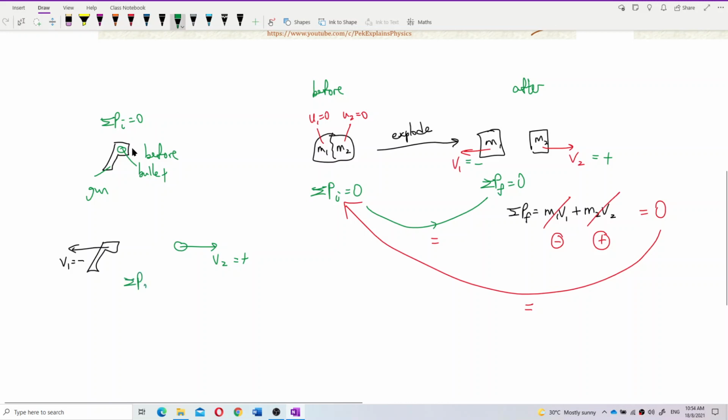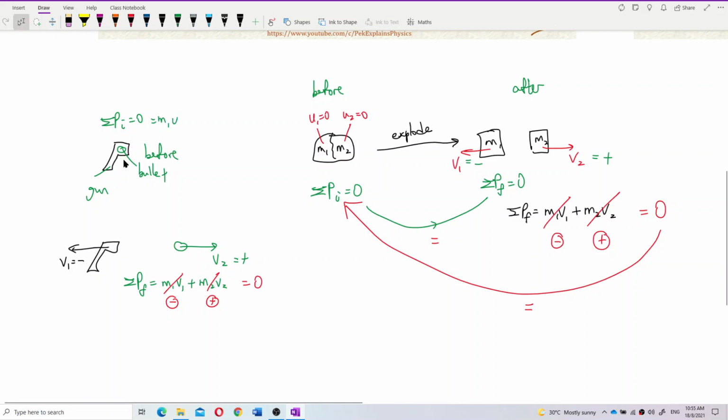We need the final momentum, 0, to be equal to the initial momentum. The total final momentum is M1 V1 plus M2 V2. This one is negative, this one is positive, they cancel and you get 0, because initially both of them are not moving.